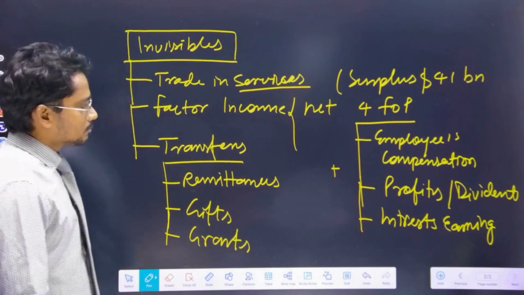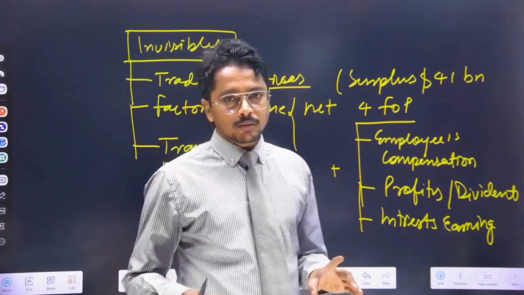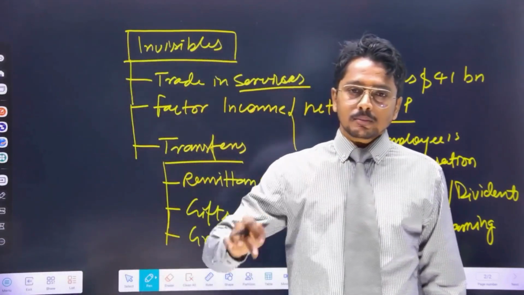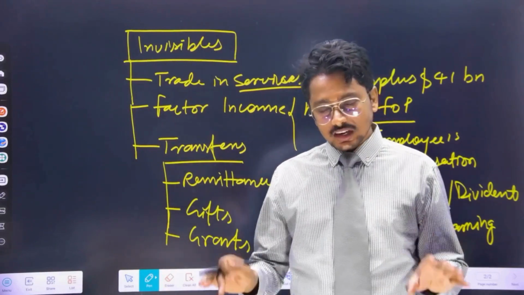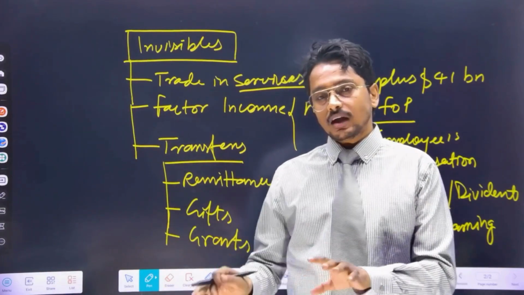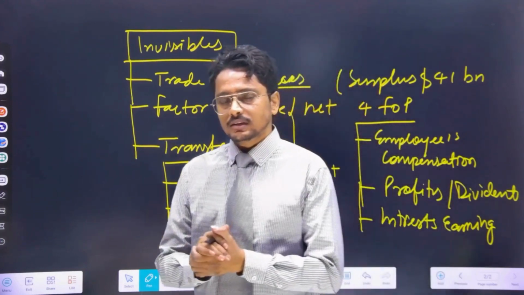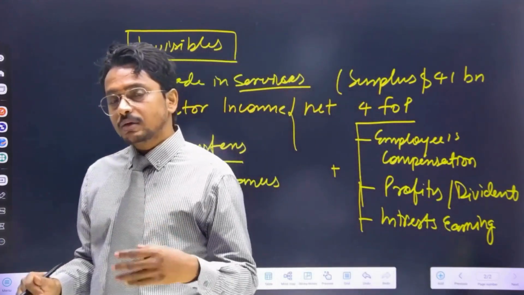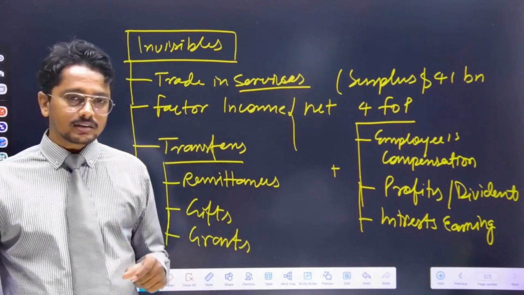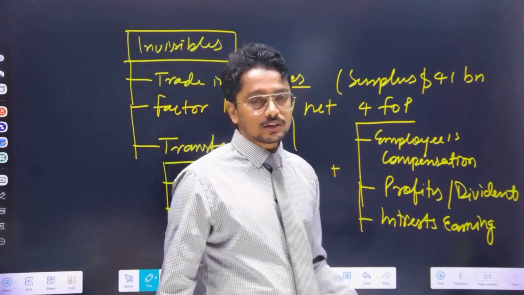But why? For that matter, before we proceed towards the capital account, we should first understand what is current and what is capital account. So the current account is something that is not increasing liability on India, and neither reducing the assets of India.